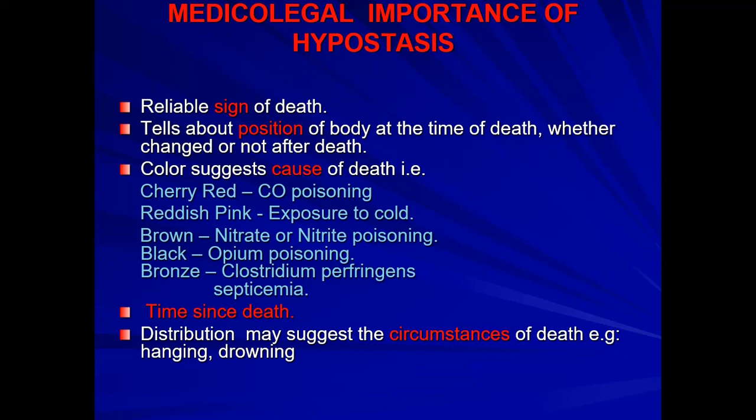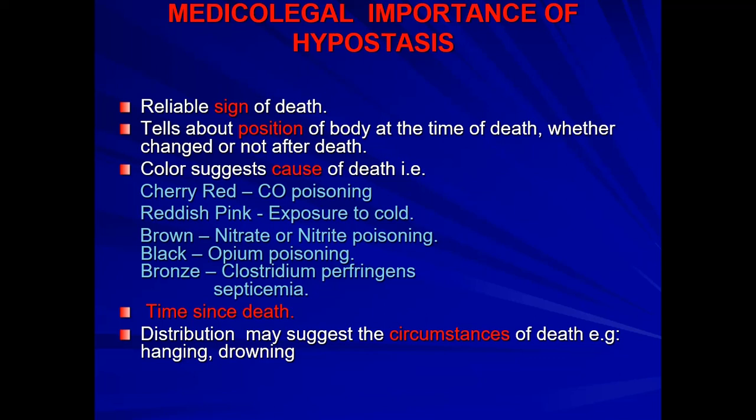Now, the distribution of hypostasis is also important. That gives the circumstances of death. That means which part of the body contains more than others, how it is distributed on different body parts.